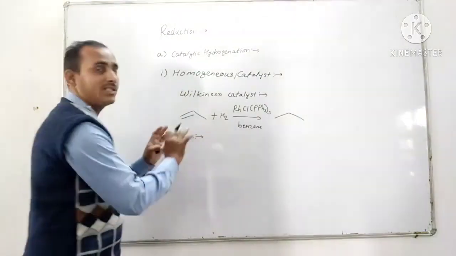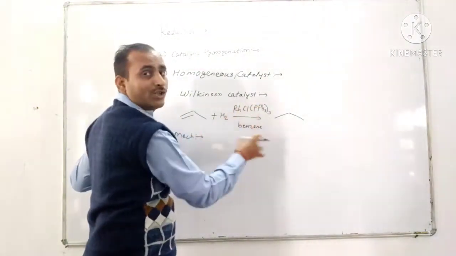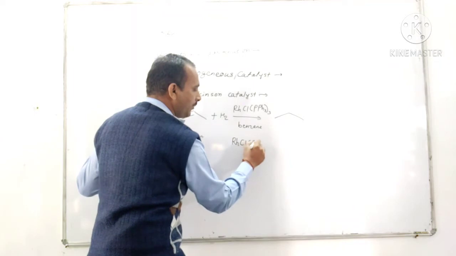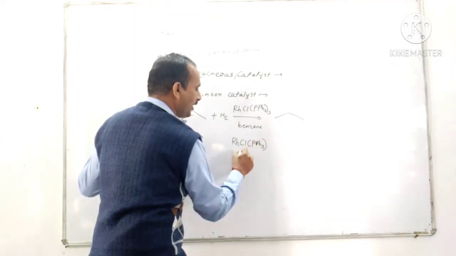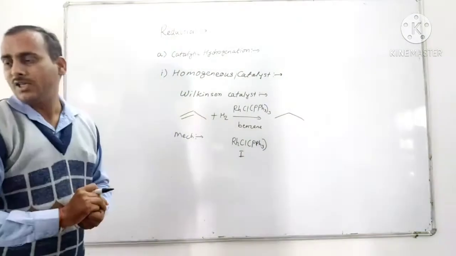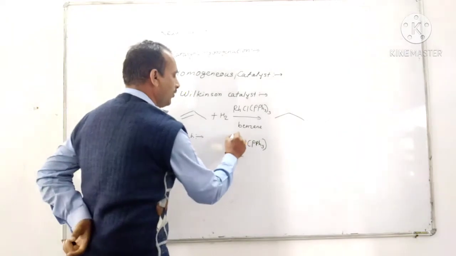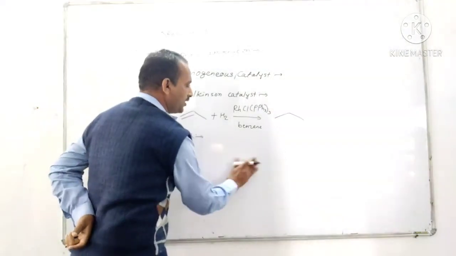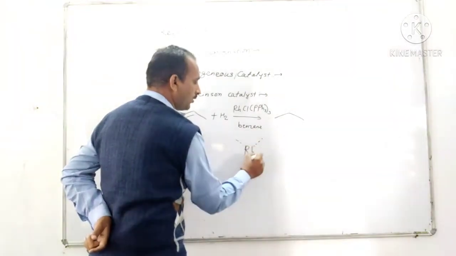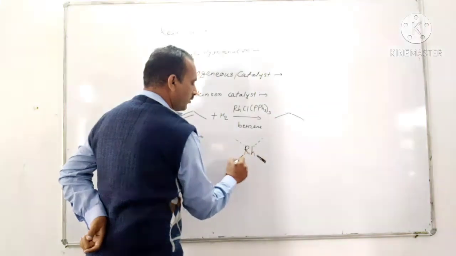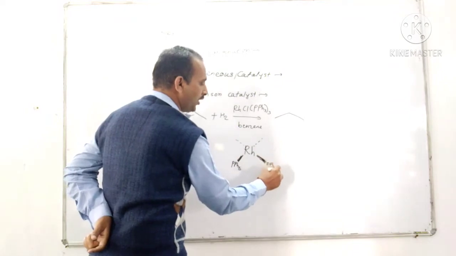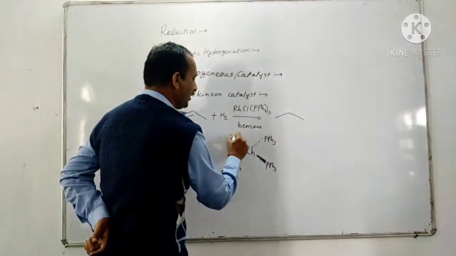So let's see the mechanism in a cyclic manner to show the regeneration of catalyst. So rhodium Cl PPh3. Now here it is present in first oxidation state with 16 electrons. So rhodium is present. So I write the structure of this compound: PPh3, PPh3, PPh3 and Cl.